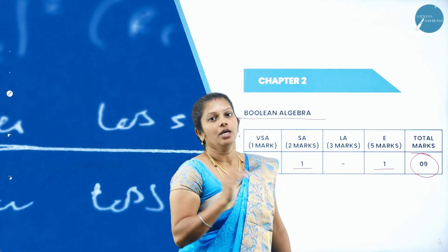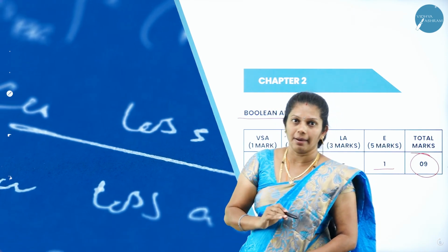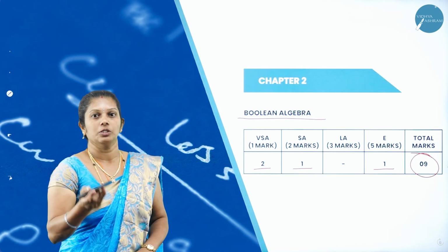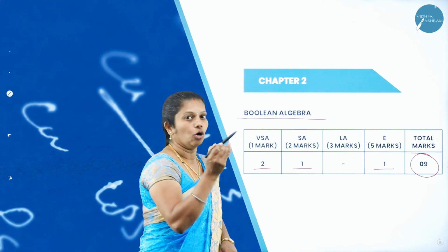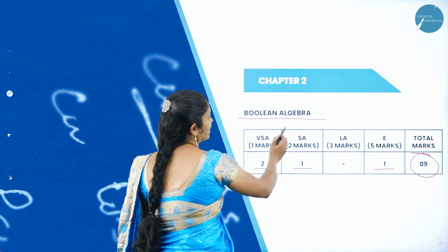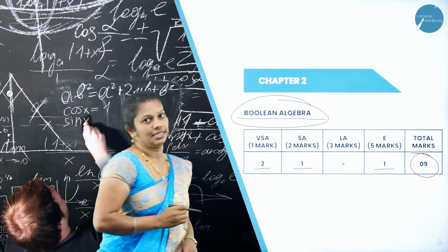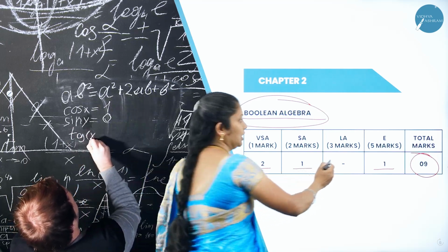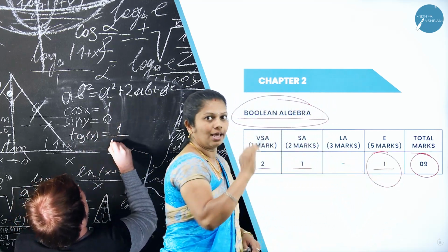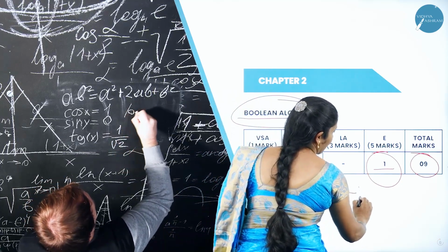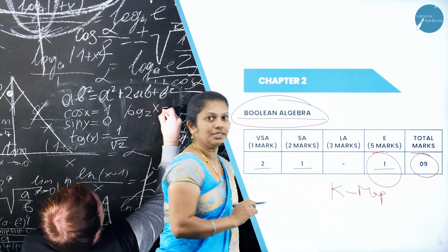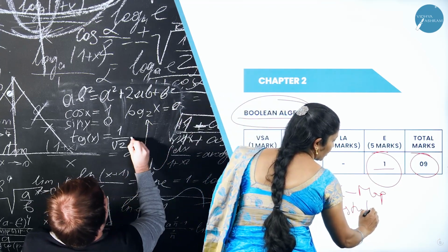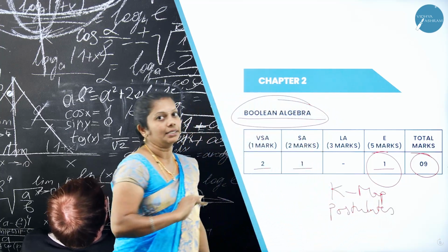Whereas in this chapter, you will come to know regarding the Karnaugh map, that is K-map, with all the postulates, how to prove them by using perfect induction method as well as algebraic method. All those things you will study in this Boolean algebra chapter. And here it is a number oriented chapter. Especially in part D, usually they will ask the questions on K-map. Usually they will ask the question K-map, otherwise postulate. Regarding this, they will ask the question in part D.